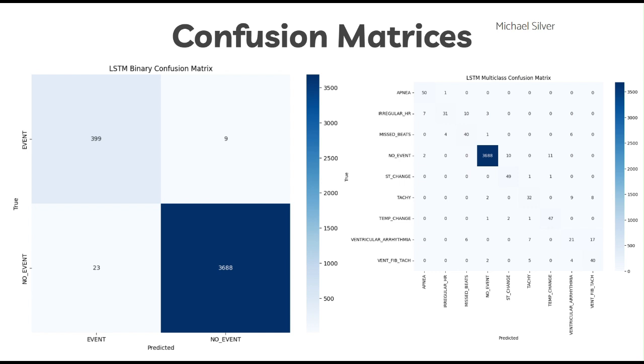Looking at the binary matrix, we can observe that our binary event/no event classification does extremely well, which may actually be a more effective use case of the model rather than multi-class classification.